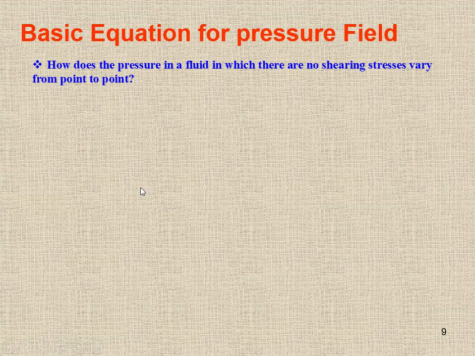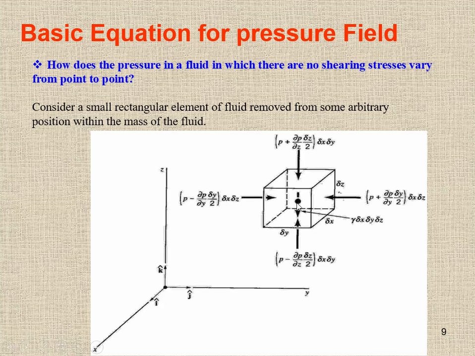We know that the pressure acting at this point is P, but we don't know the pressure acting on a surface a little bit away from this point. Because this point is at the center, the distance from the center to this surface is del y by 2.